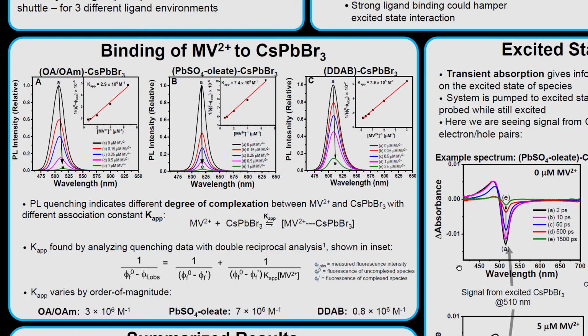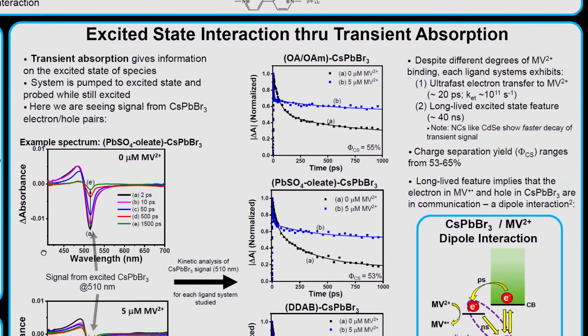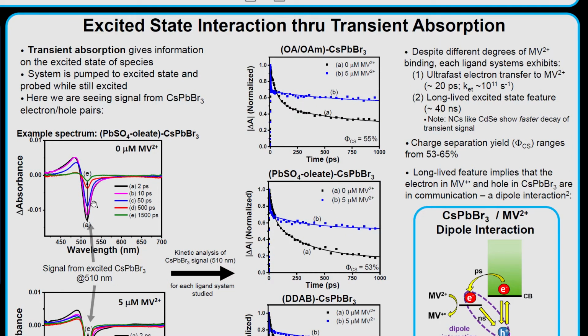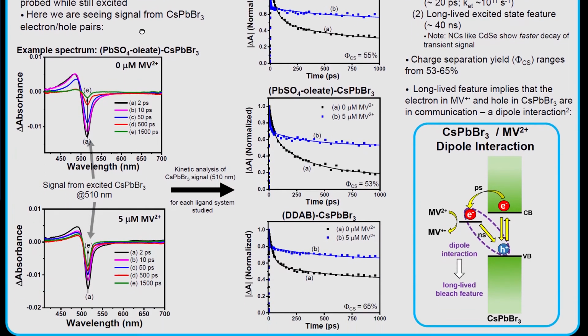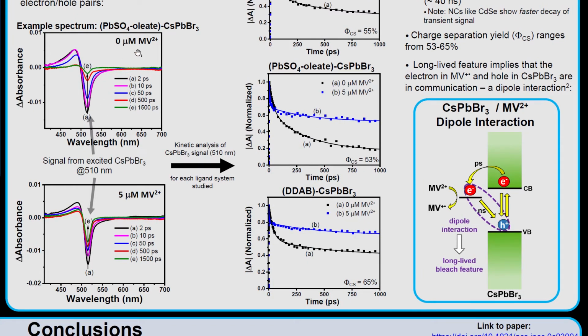With this information, we wanted to further probe the excited-state interaction using transient absorption spectroscopy. In this case, we're going to use a laser to pump the system to an excited state, and then probe the system before it has relaxed back down to its ground state. Here's an example spectrum of the lead sulfate oleate nanocrystals without any methylbiologen added, and this negative feature corresponds to electrons and holes that have been excited, and as those electrons and holes recombine, that negative feature disappears and goes to 0. Once we add methylbiologen, we see largely the same type of signal, but the time scale at which the signal is decreasing has changed.